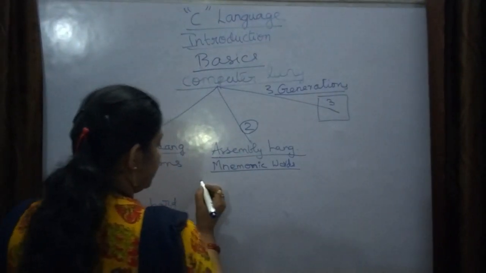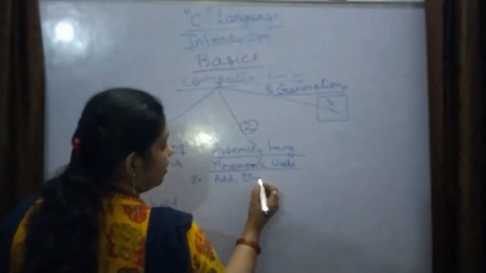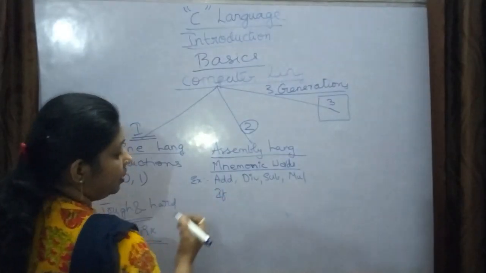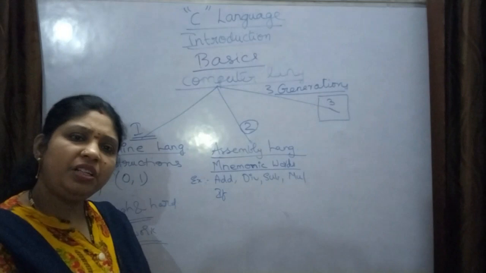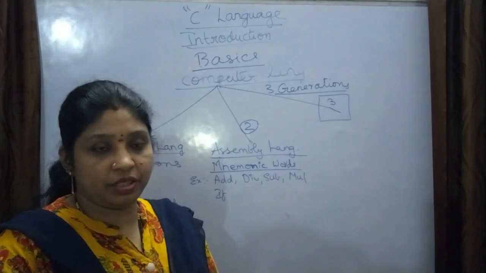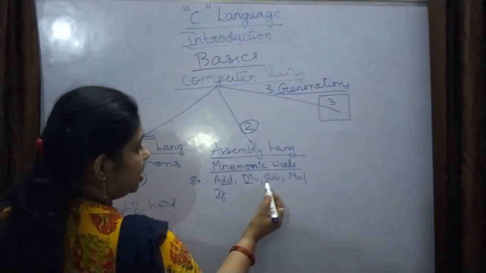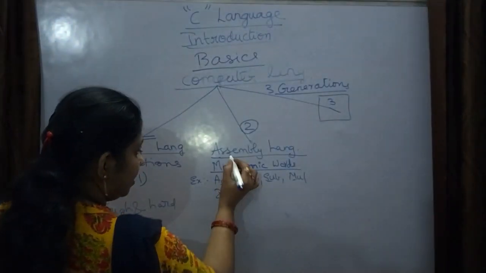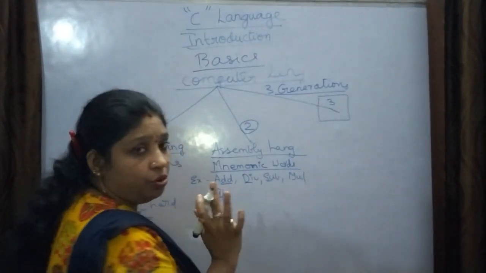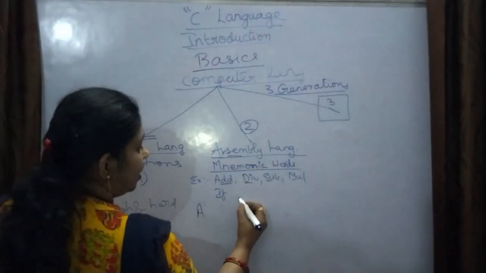These mnemonic words are, for example, add, div, sub, mul, if. These types of words they used here. But still this is very hard to understand and very hard to solve the errors. Will this assembly language be easy to understand? No. What is add, I know, you know, but will the system know? No. So for this assembly language, they created one assembler.